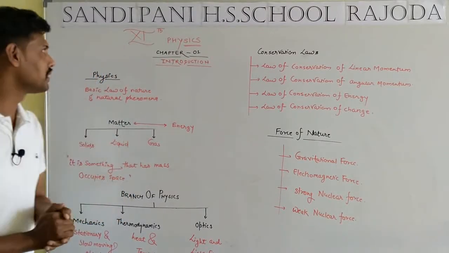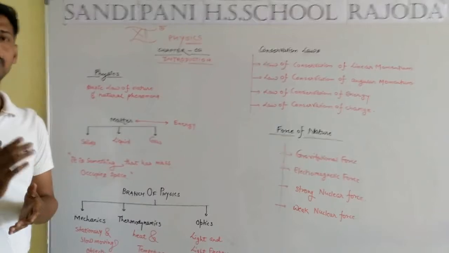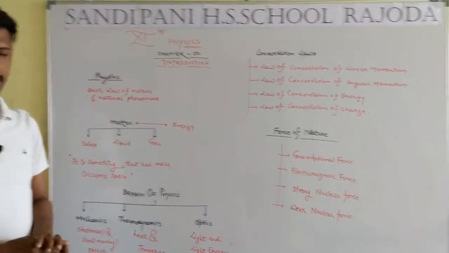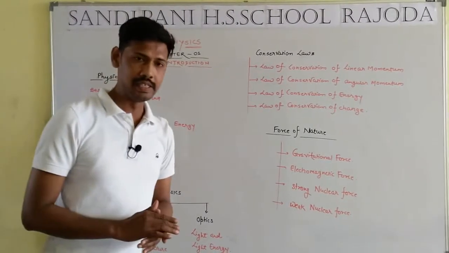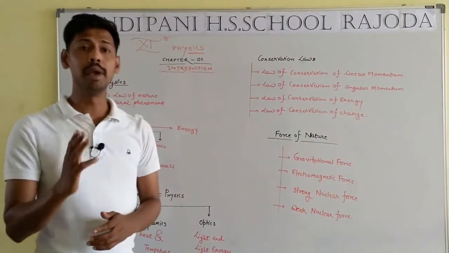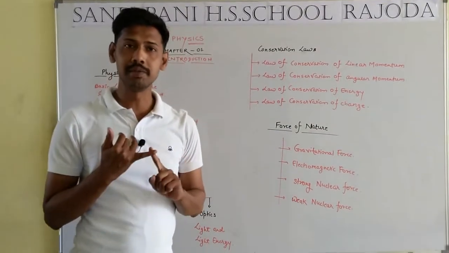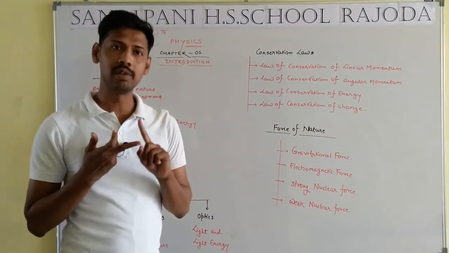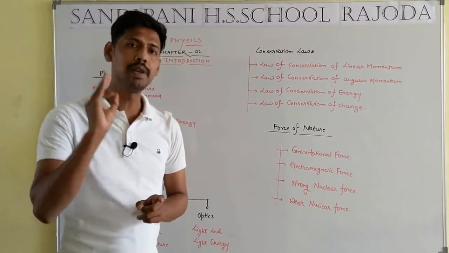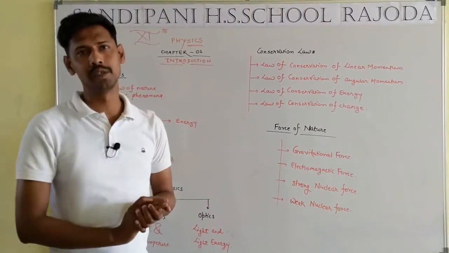Students, after class 10th, we will start a new topic, new chapters, new concepts related to class 11th physics. Basically, science. In class 10th, science consists of three major parts. First one is physics, second one is chemistry, and third one is biology. Physics means the simple mathematical portion of science.